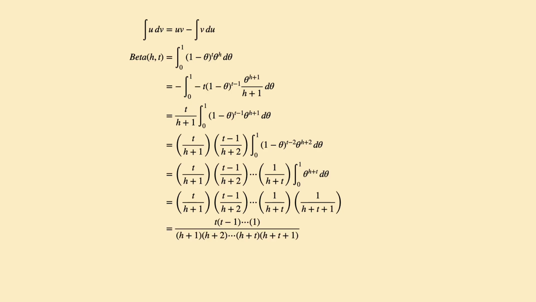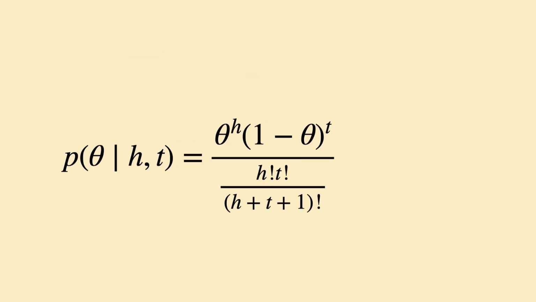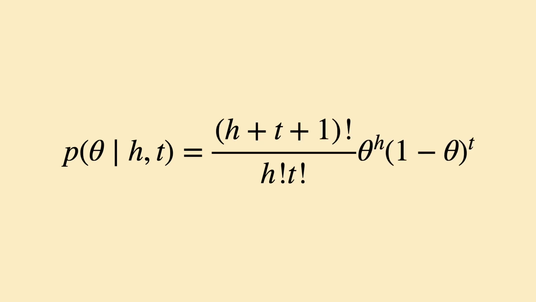Multiplying the fraction, we re-express the numerator as t factorial. The denominator reminds us of h plus t plus 1 factorial, but it is missing a chunk, so we multiply both the top and bottom by h factorial to complete the factorial in the denominator. We now have a more computationally tractable beta function without an integration sign. Substituting it back to the original formula and rearranging terms, we get the beta distribution PDF in its simplest form.